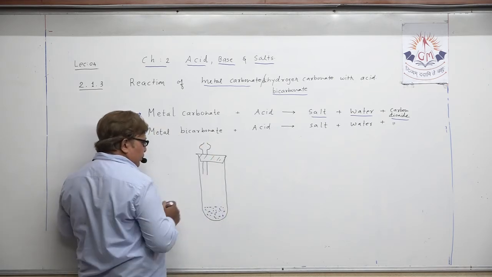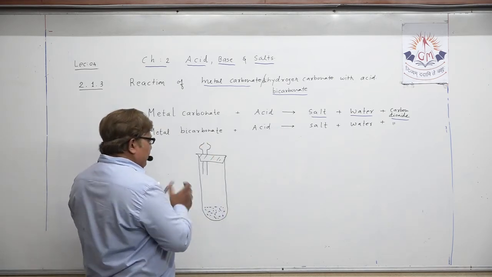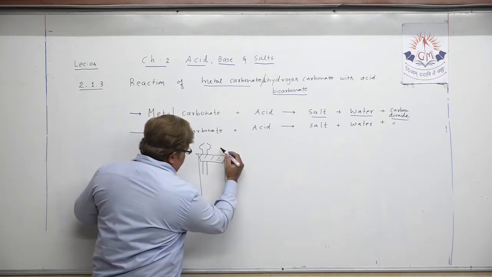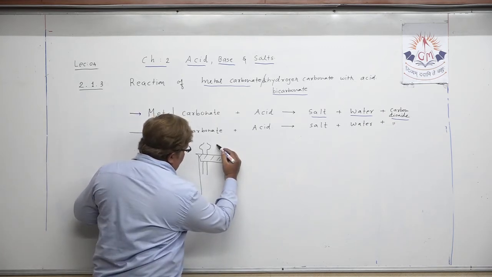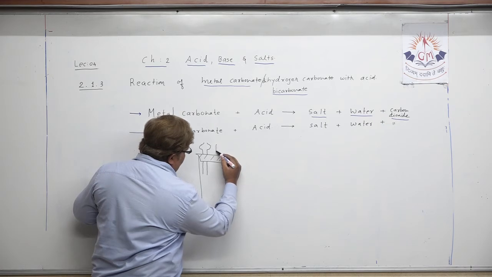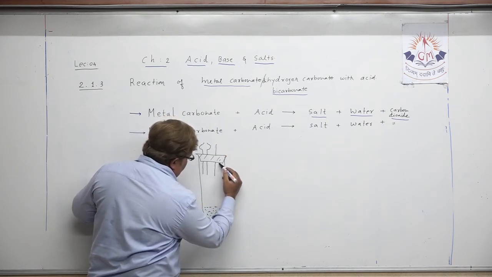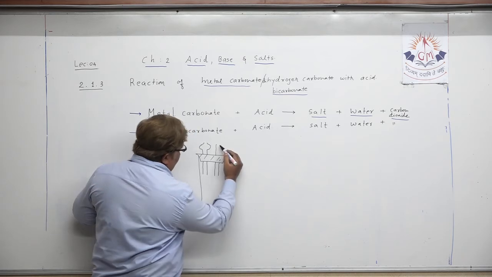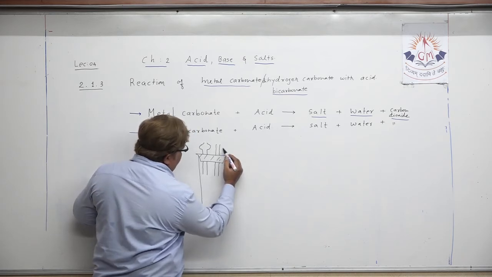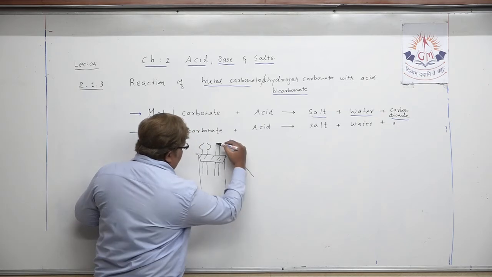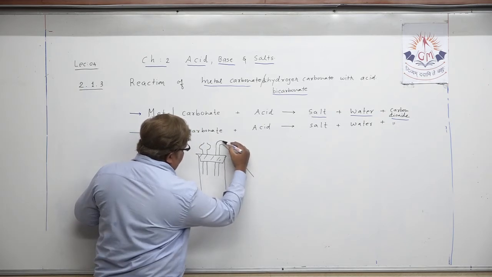Understand, acid is poured from here, and when gas is produced, as you know, the delivery tube has to be shown, and that delivery tube will transfer the gas from here. Suppose the delivery tube is here, and it will transfer the gas which is produced into another tube.